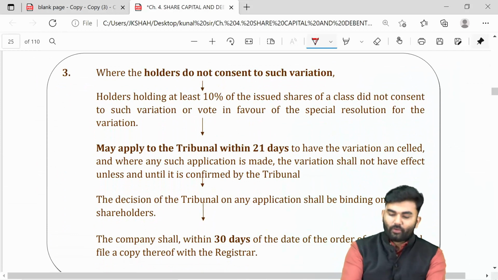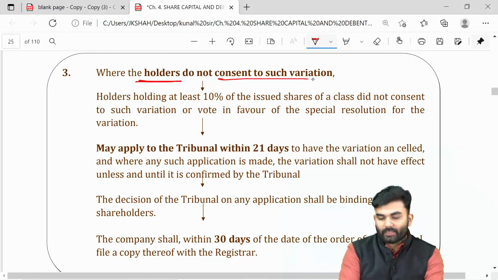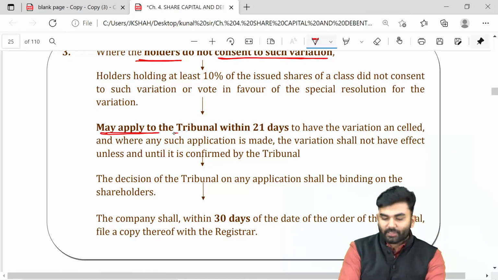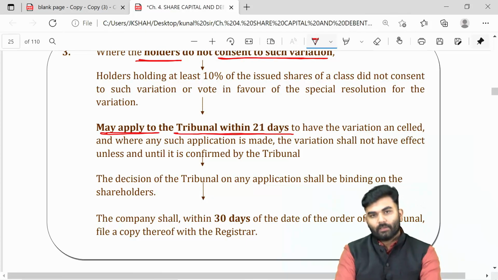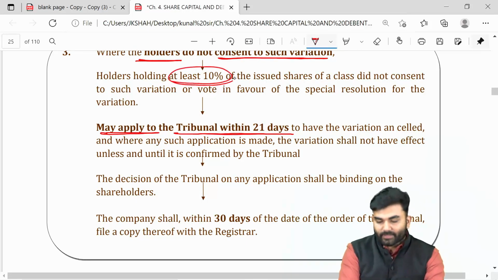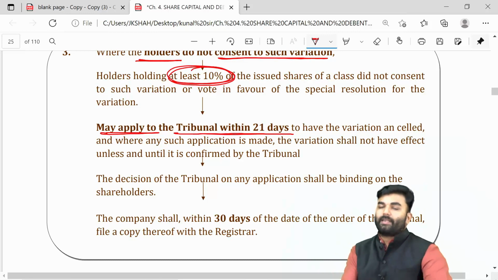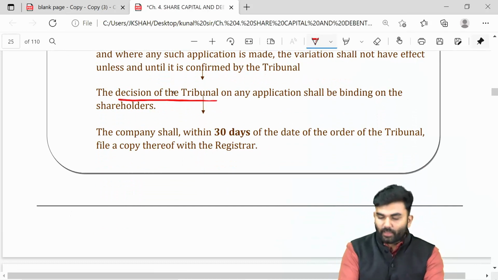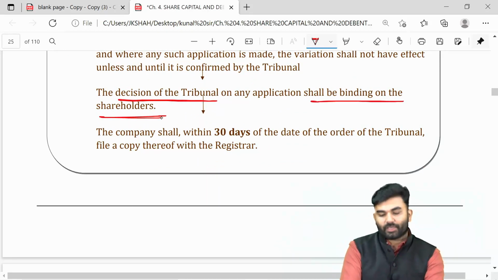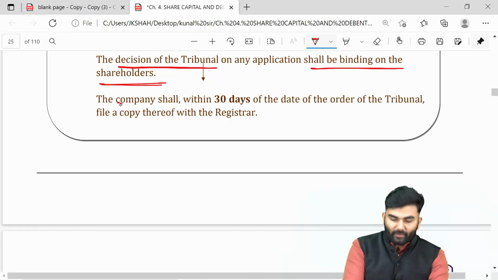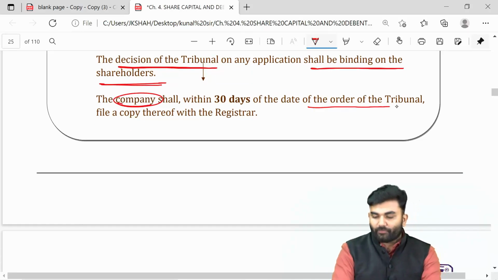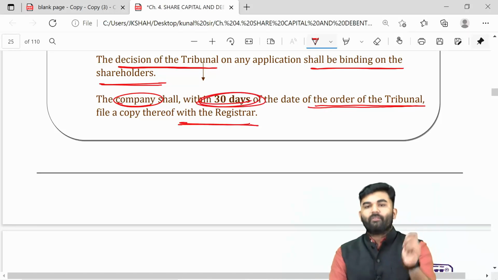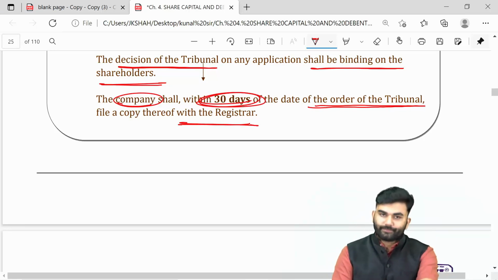However, if the shareholders of that particular class do not consent to such variation, then they can directly make an application to the tribunal within 21 days. However, it has to be at least 10% of that entire class who is not consenting and making a complaint to the tribunal. Whatever is the decision of the tribunal, that decision will be binding upon the shareholders. It is the duty of the company to file the copy of the order of the tribunal with the ROC within 30 days from the day when the order was issued by the tribunal.